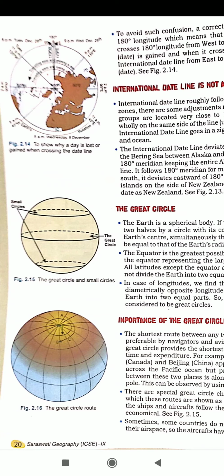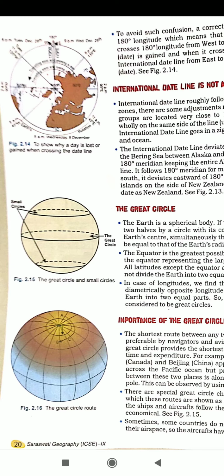If we are on the east side, time will be added. If we are on the west side, time will be subtracted from the time which we have to consider.